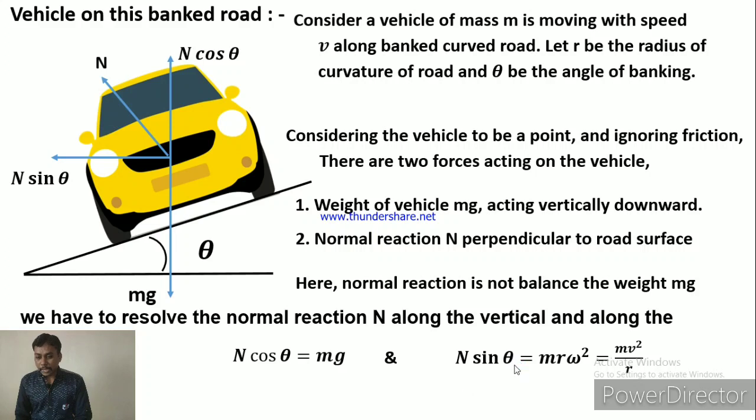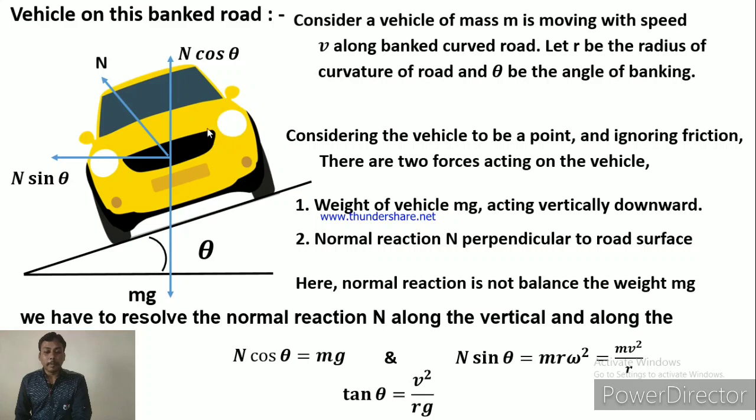If we divide n sin theta by n cos theta, n cancels, and we get tan theta is equal to v square upon rg. So n sin theta upon n cos theta is tan theta, and v square upon rg is there. So we get the equation tan theta is equal to v square upon rg. Remember this equation, because in the next slide we use it.